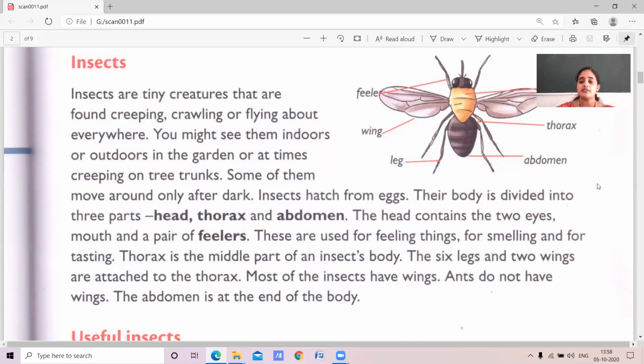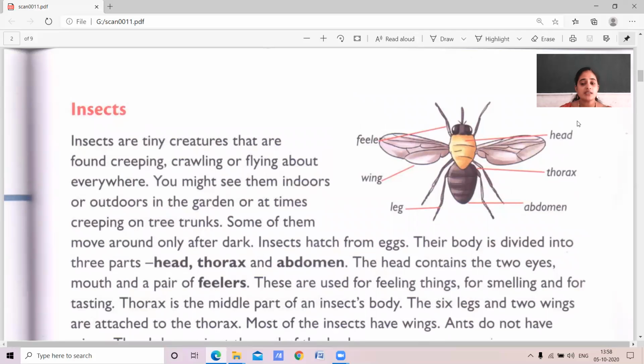Come to the third region, that is the abdomen, children. The abdomen is the end of the body. The insects have 3 parts: head, thorax and abdomen.